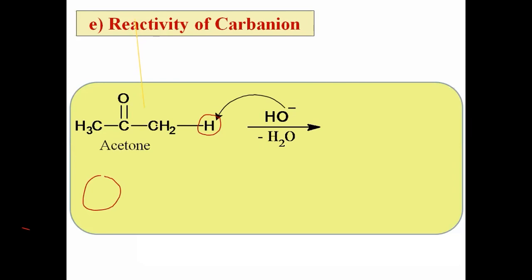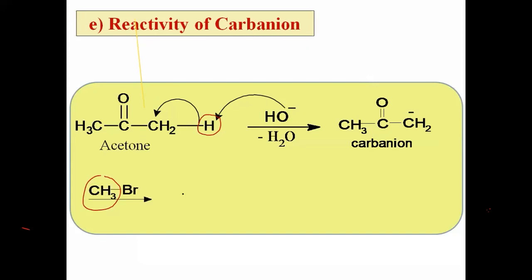Then the bond between that carbon and hydrogen undergoes breaking, and that bonded electron pair goes towards carbon. Thus, that hydrogen and OH form H2O. This electron pair goes towards carbon. It acquires negative charge. There is a formation of a negatively charged carbon species, and that intermediate having negative charge on the carbon is called carbanion. Okay, this is the first step, formation of carbanion.